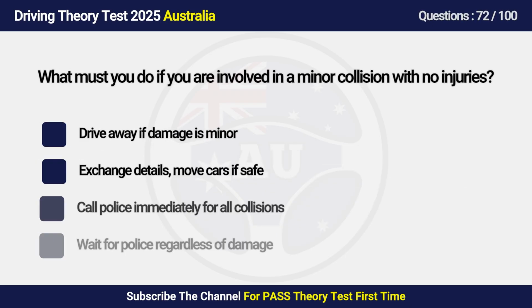Question 72. What must you do if you are involved in a minor collision with no injuries? A. Drive away if damage is minor. B. Exchange details, move cars if safe. C. Call police immediately for all collisions. D. Wait for police regardless of damage.